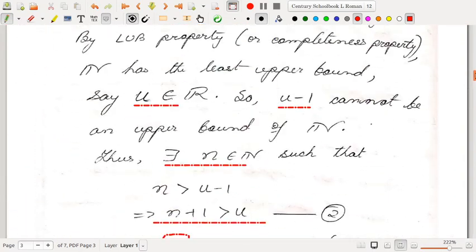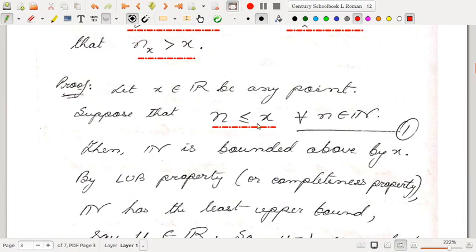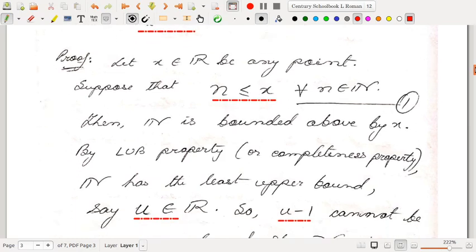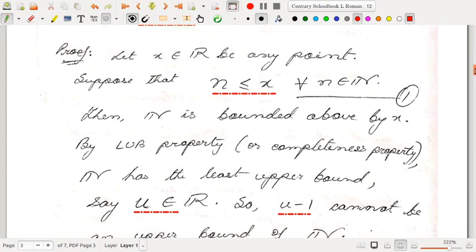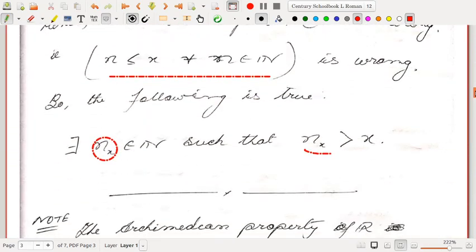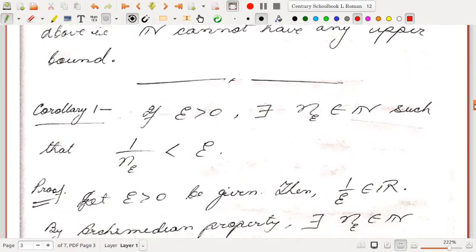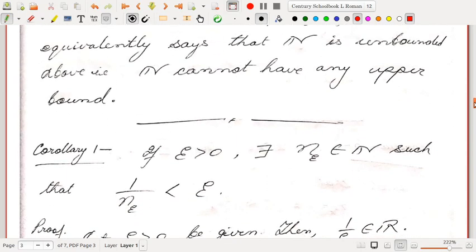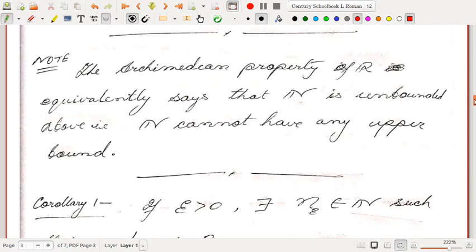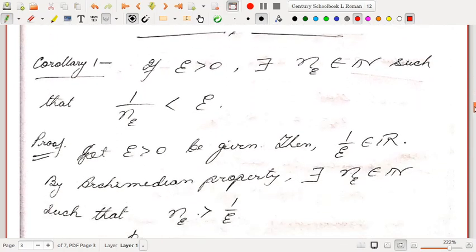If we observe it carefully, we started with the assumption that x is an upper bound of N, that is, n is less than or equal to x for every n belonging to the natural numbers. That means x is an upper bound, and we arrived at a contradiction. So the Archimedean property actually says that the set of natural numbers cannot have an upper bound, right? The equivalent statement for the Archimedean property can be: N is not bounded above.